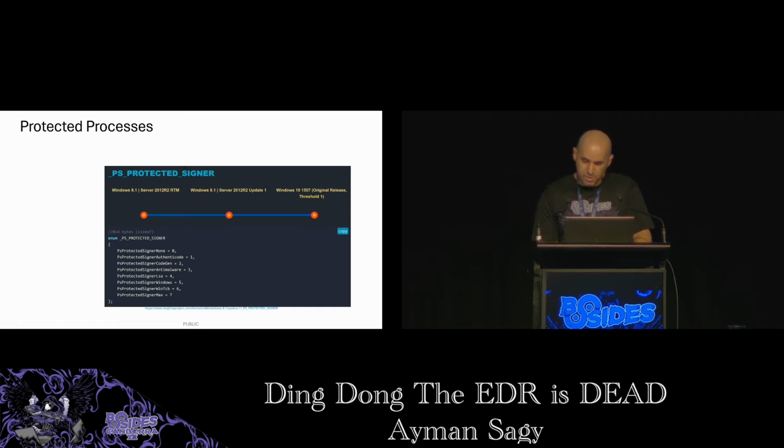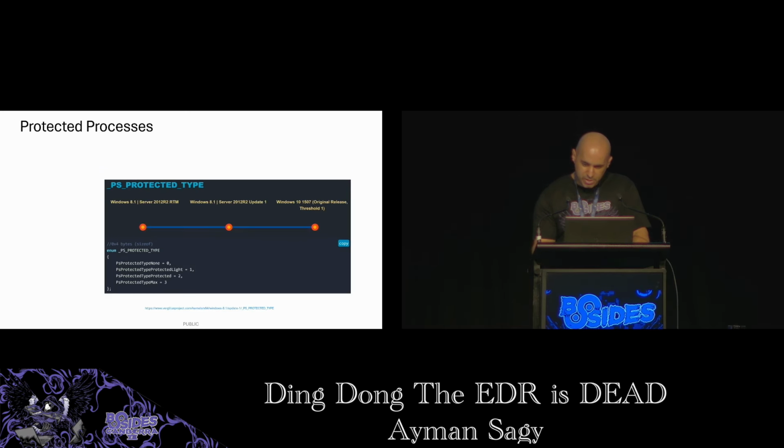PPL provided multiple levels of protection. Now there can be processes that are more protected than others. Processes in the higher protection levels can access the lower ones, but not the other way around. On the screen, we see a list of different protection signers that determine the level of protection. Signer number 3 is anti-malware, which is provided to antivirus and EDR vendors. The protection level of a process is a combination of two values, the signer and the type.